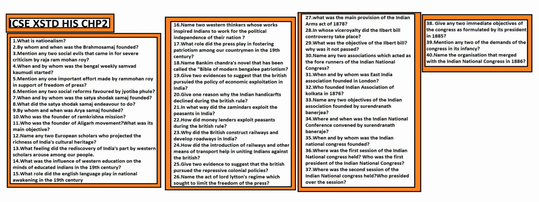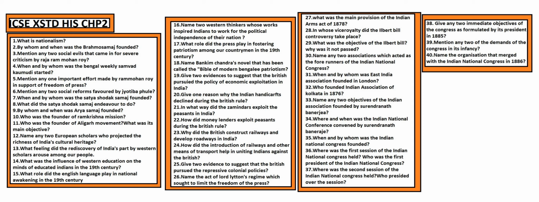Name any two associations. The East India Association. When and by whom was the East India Association founded? Dadabhai Naoroji founded the East India Association on 1st October 1866. Who founded the Indian Association at Kolkata? Surendranath Banerjee. Name any two objectives of the Indian Association.